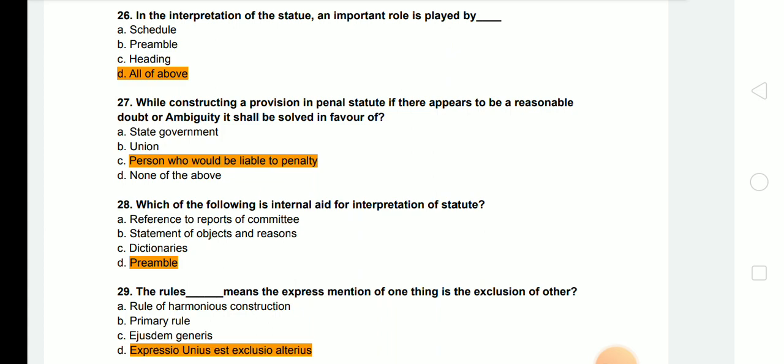Next question is, the rule dash means the express mention of one thing is the exclusion of the other, and the correct option is D, expressio unius est exclusio alterius. So this is the maxim actually, which means express mention of one thing is the exclusion of the other.